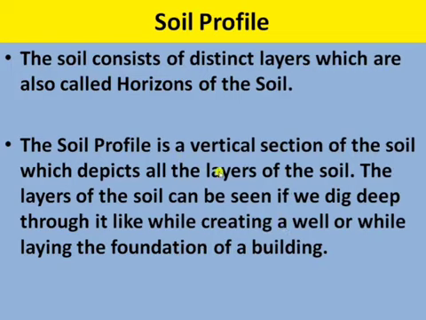A vertical section of a well-developed soil shows the presence of distinct layers called horizons. The sequence of the horizons from the surface downward, or the vertical layer structure of soil, is called the soil profile.